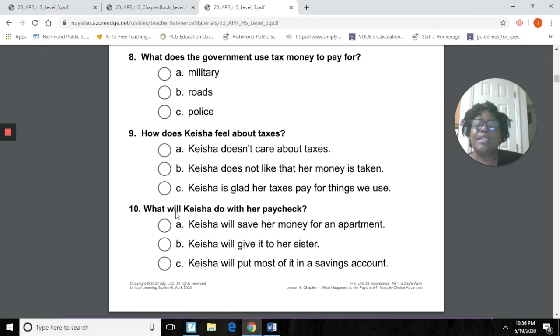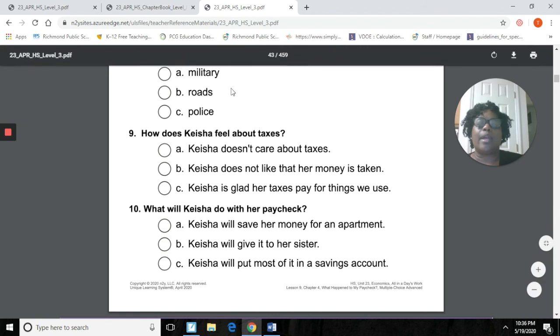All right, number 10 says, what will Keyshia do with her paycheck? A, Keyshia would save her money for an apartment. B, Keyshia would give it to her sister. Or C, Keyshia will put most of it in a savings account. Make a choice or choices. So we have to go to the part of the story that talks about what she's going to do with that paycheck. Okay, you see where my arrow is pointing to? Okay, so let's do that, okay?